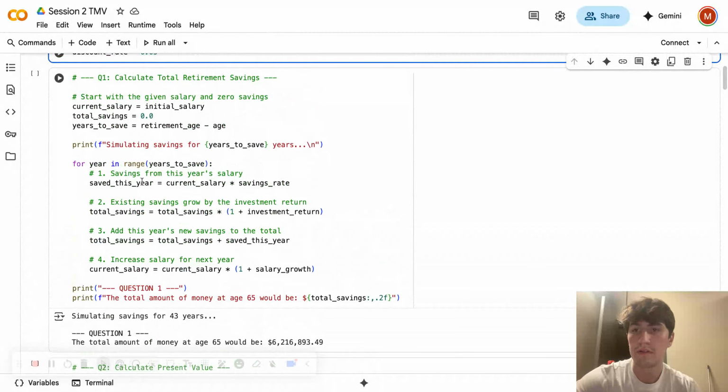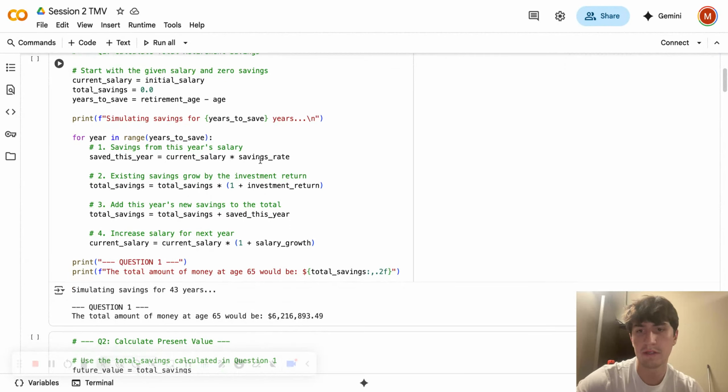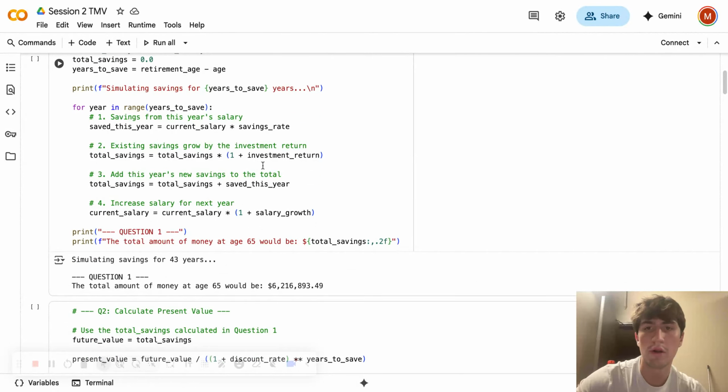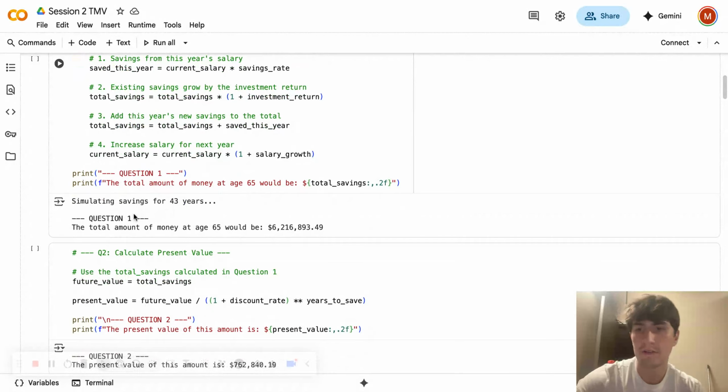Then savings from this year, so it's saved this year is the current salary times the saving rate, which we know is 0.3, so 30% saving rate, and then the current salary is 65K, and then the 1 plus investment return is just when you're investing how much you're getting back of that. So after doing the saving for 43 years, it just does that process over 43 years. It comes out to be